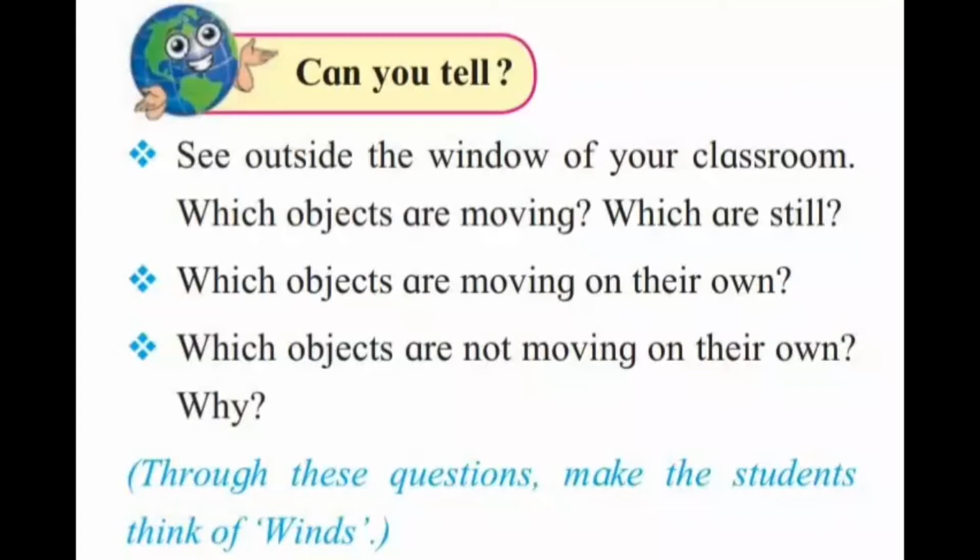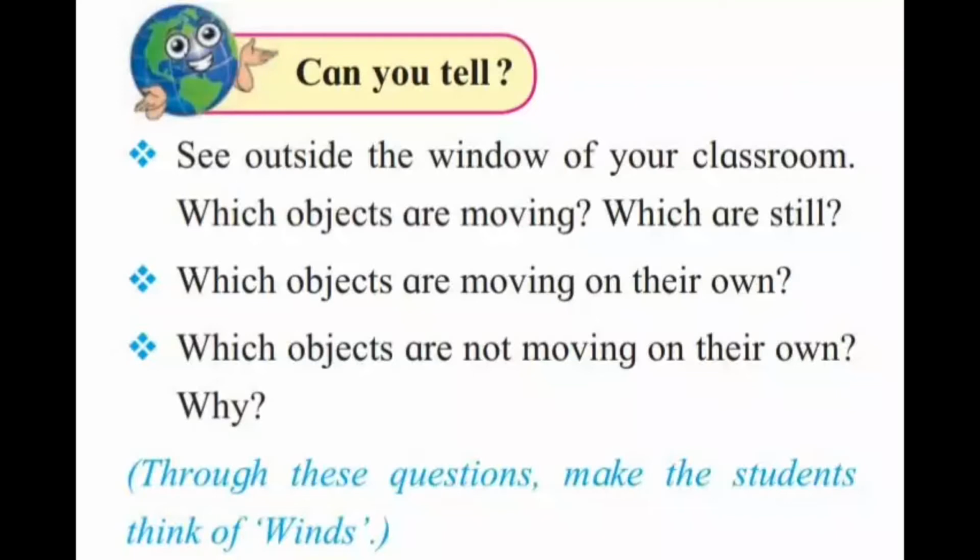Second question, which objects are moving on their own? Why? Leaves of trees, dust particles, clouds, a paper plane, a kite, a hot air balloon, and the flag fluttering on the flag post are moving on their own.